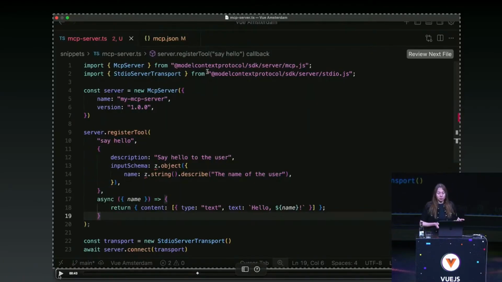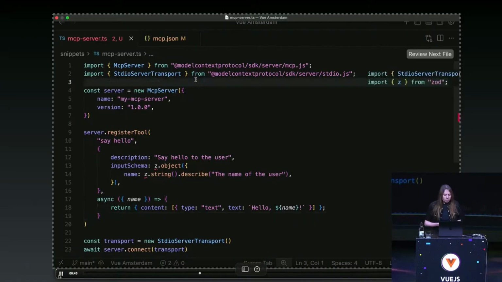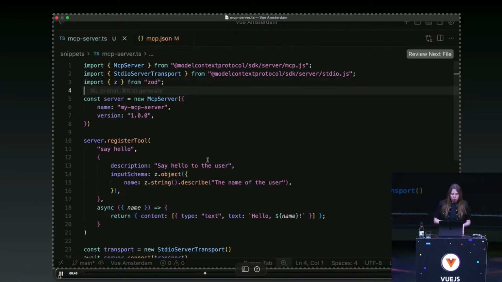The description is really important because it will help the LLM know when to use the server, and also the input schema. This is also important because it provides the LLM with the information of which input the server is expecting. Then we have the actual implementation, which will be, in the end, probably the hardest part. But here we add something very simple: we just say hello. Here we are. We just need to import z, and we should be good.